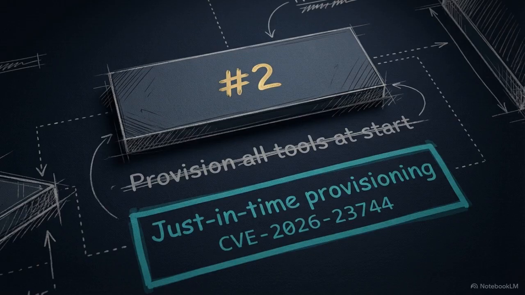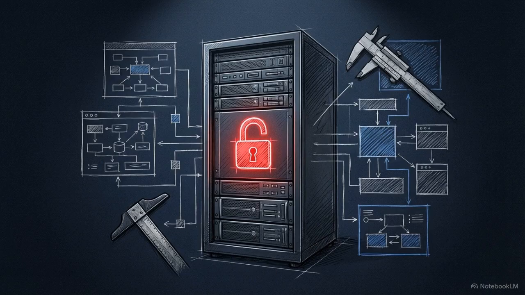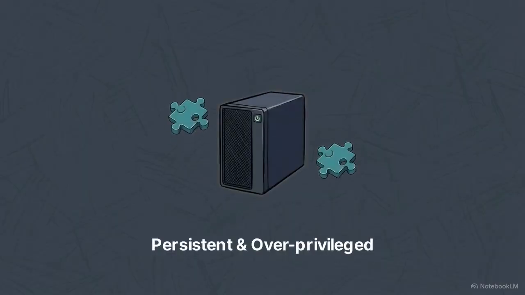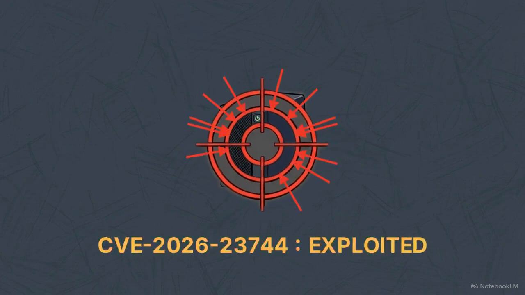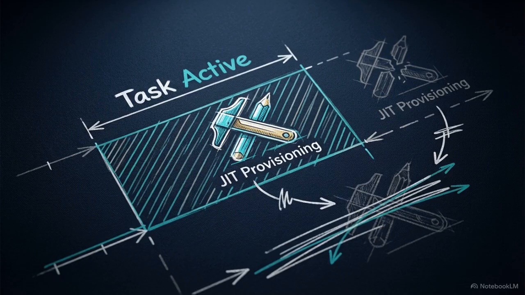Item 2, Tool Misuse, targets the practice of provisioning an agent with its entire toolset at the start of a session. In CVE-2026-23744, an unauthenticated request against a development platform led to system compromise. The tools were persistent and overprivileged, creating a static target for any network-based request. Shifting to a just-in-time model, where tools are registered only for the duration of an authorized task, removes that static attack surface.